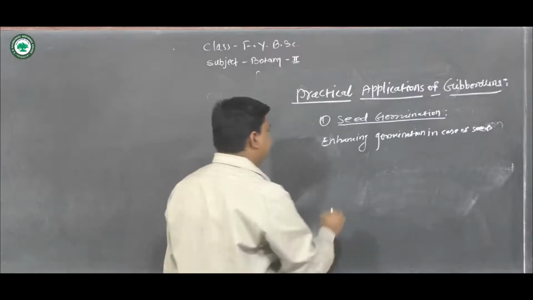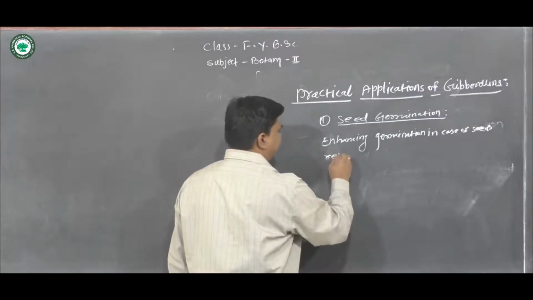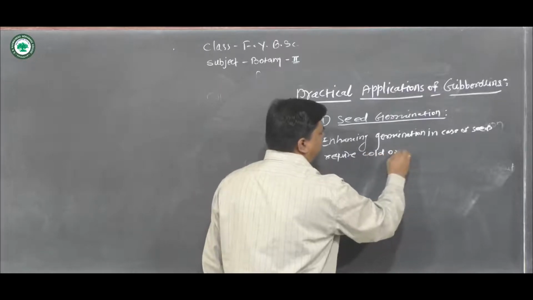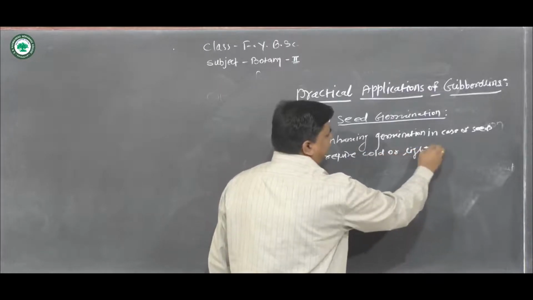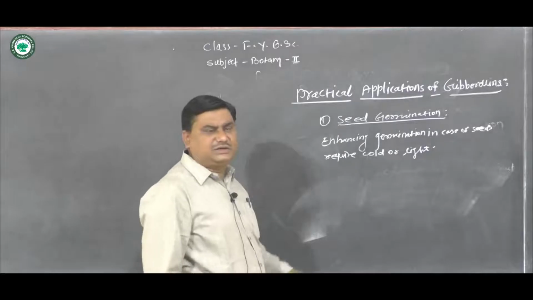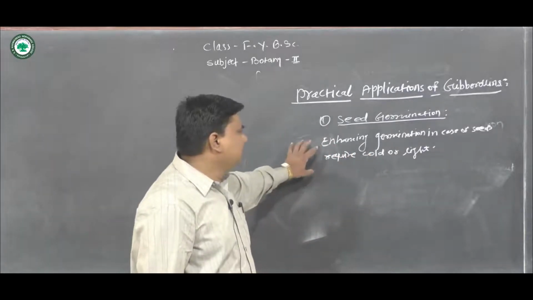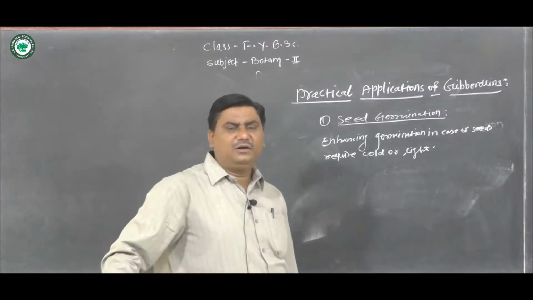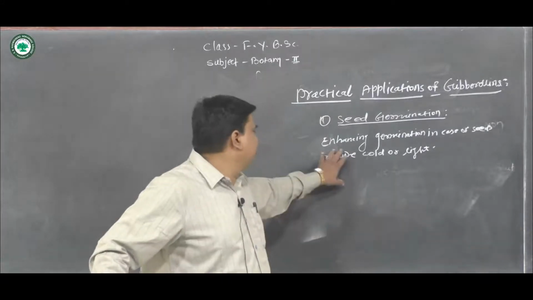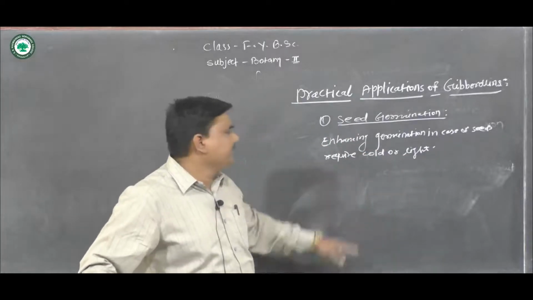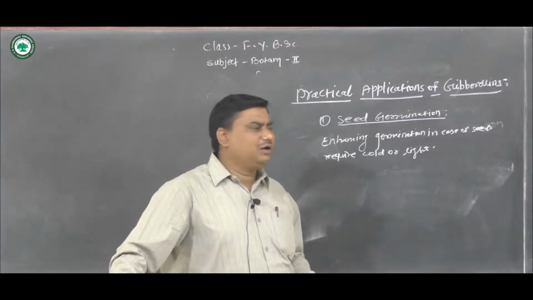This is an important one: gibberellins are useful for enhancing the germination of seeds that require cold or light.